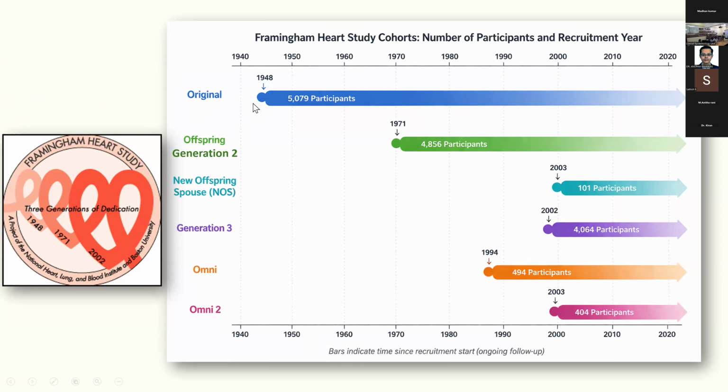This is also called the Generation 1 cohort. Their children were recruited in 1971. This is called the Generation 2 cohort. And their third generation, the grandchildren, were recruited in 2002. So this is also called the Gen 3 cohort.